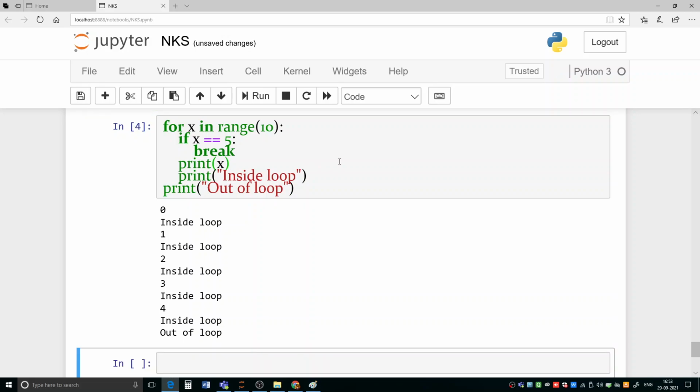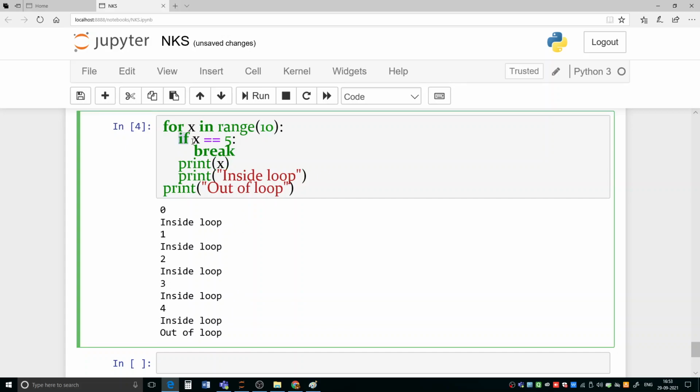So you see here what happens: x equal to 0, okay, 1, okay, 2, okay, 3, okay, 4 inside the loop. But as soon as x equal to 5, the break executed, and due to that this statement has not executed. That's why we are not getting x equal to 5. And this is also not executed when x is equal to 5. That's why we are not getting 5 printed here.